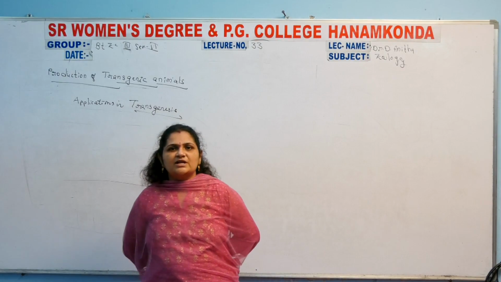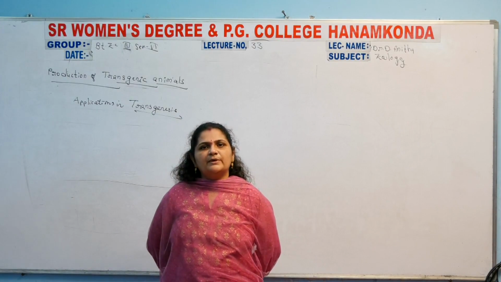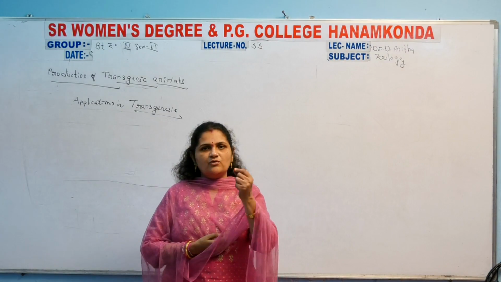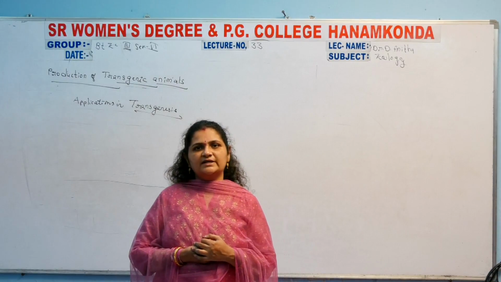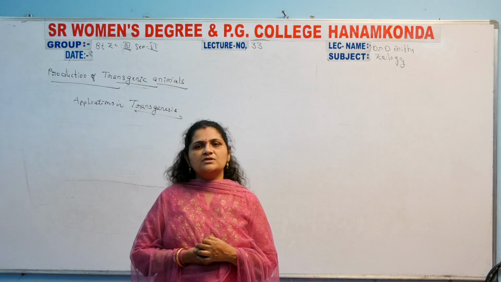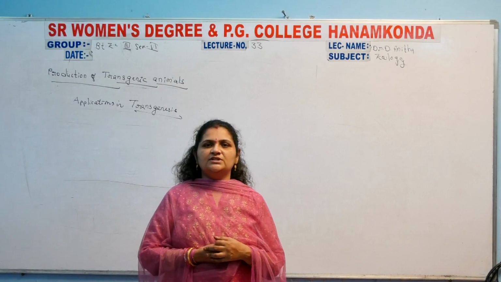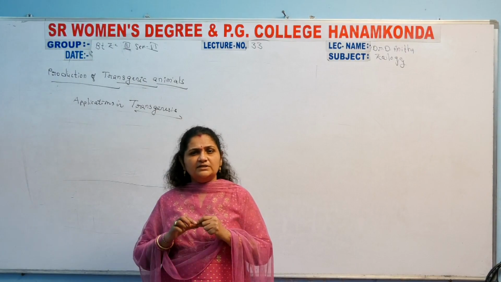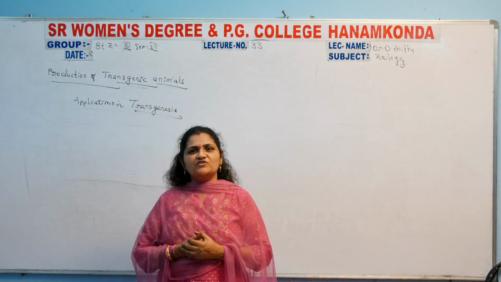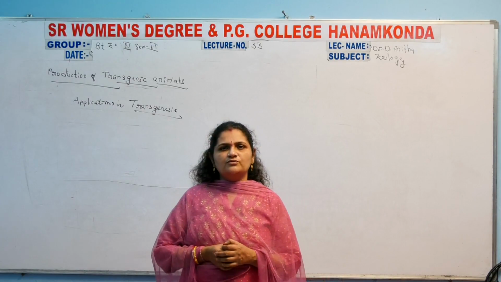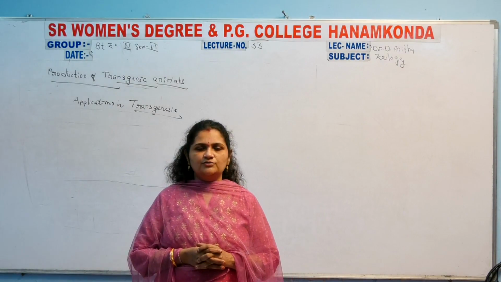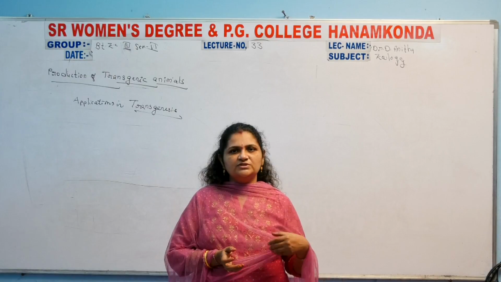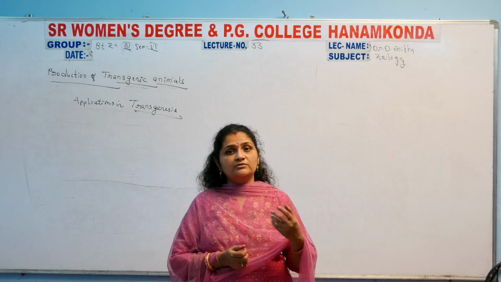Why? Because such types of vaccines are prepared using these transgenes. The foreign DNA was collected and inserted with the help of a plasmid, which helps to produce different characters, and with the help of those characters, the DNA sequence is used to cure different types of diseases. That's why these are helpful for medicinal purposes, for harmful diseases, and for the development of vaccines also.